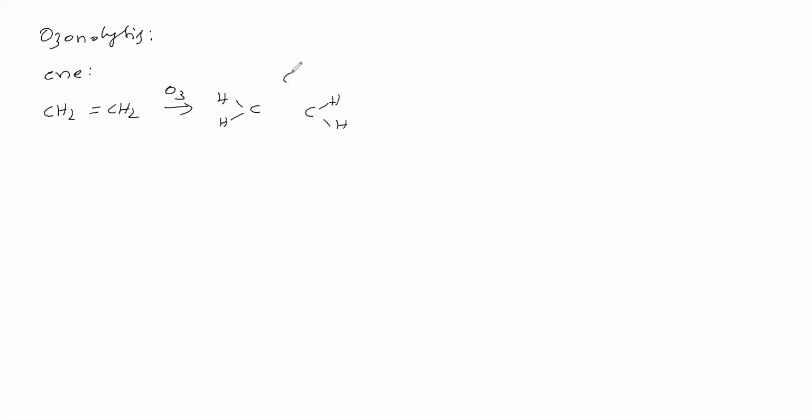Ozone contains 3 oxygen atoms. Those 3 oxygen atoms we will write. Now the oxygens make bonds with carbon in this manner. Oxygen can make 2 bonds, so each oxygen has 2 bonds here. Carbon has 4 bonds, therefore between the carbons no bond is present. This is called an ozonoid.